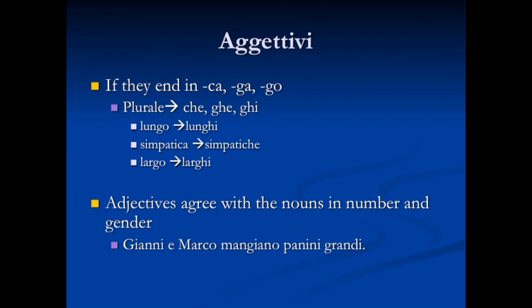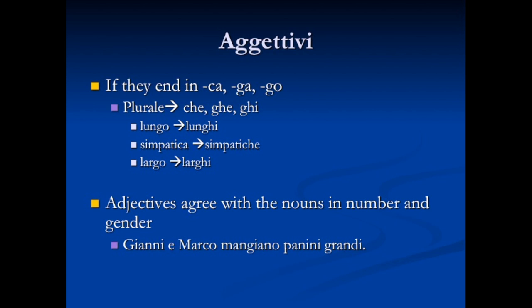Okay, also we have the same issue with adjectives that might end in ca, ga, or go. Because what's going to happen is when we make that adjective plural using an E or an I, that sound shifts from that hard sound, the ga sound, to a ge or a ji sound, and the ka or the ko sound to a chi or a che. So to solve that problem, we put in an H, as we've also done with our nouns. So let's take a look.